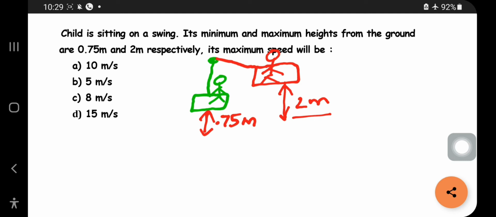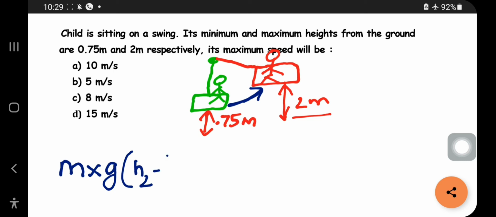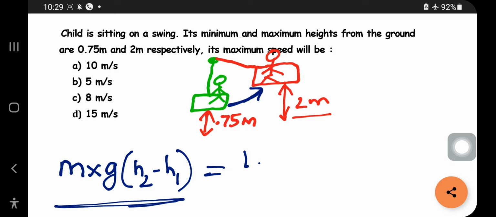the loss in potential energy, because she is moving here, will be gained as kinetic energy. Because kinetic energy and potential energy will be maintained the same, conserved. So the loss in potential energy is m into g into H2 minus H1, which is the potential energy change. Kinetic energy is given by half into m into v square.